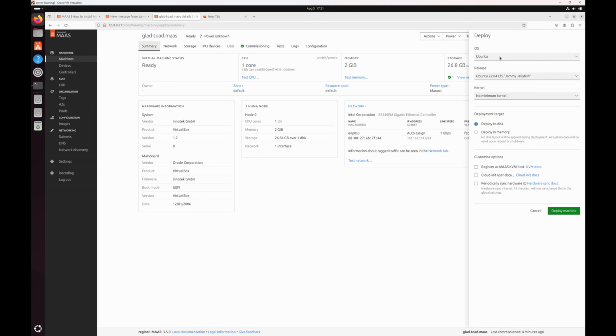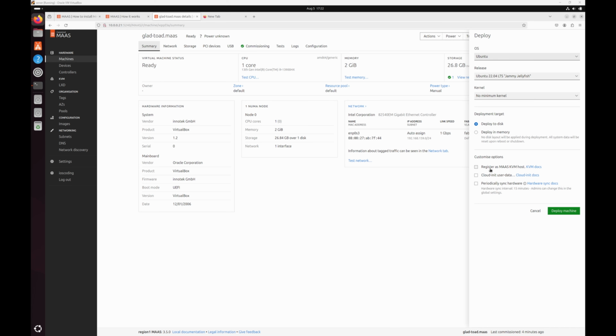And here, if you had multiple images, of course, you could have selected those. But since we have only one architecture, one release, and then one operating system, we can simply deploy it to disk. This option lets you register your provisioned node as a KVM host. If you don't know what KVM is, it's actually a kernel-based virtual machine, an open source virtualization technology. So what you can do is simply run virtual machines within that host. Remember, we were talking about virtualization technologies such as VMware ESXi, and there are certain open source technologies available as well, of which KVM is one.